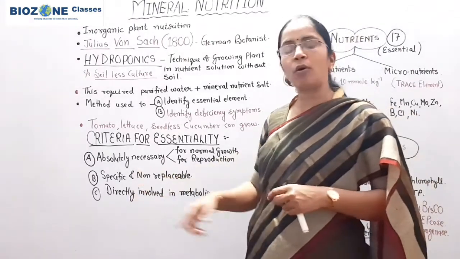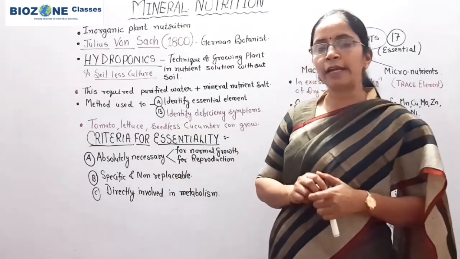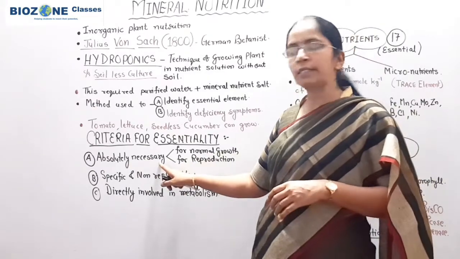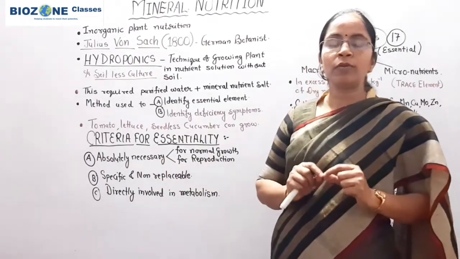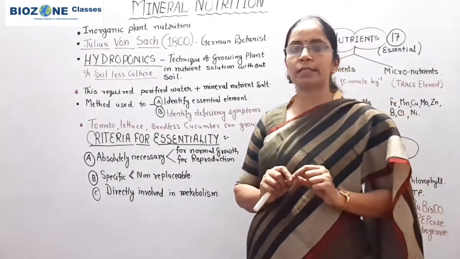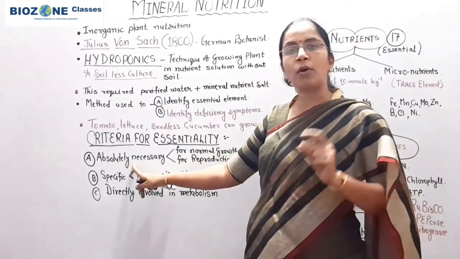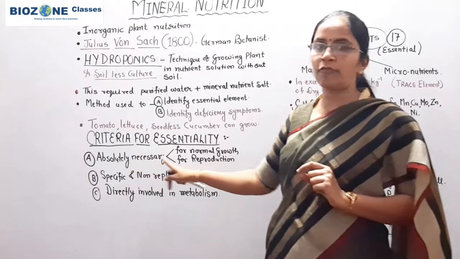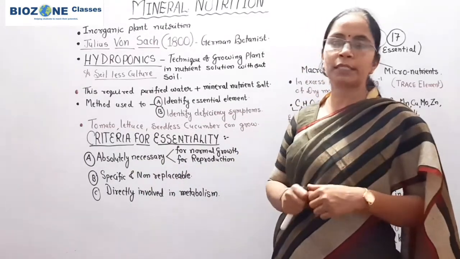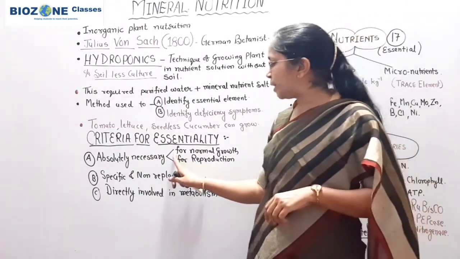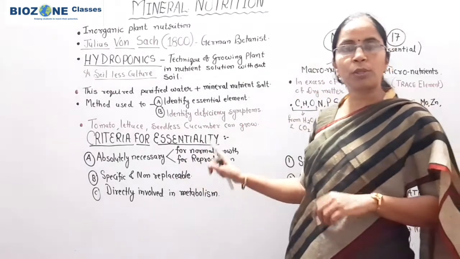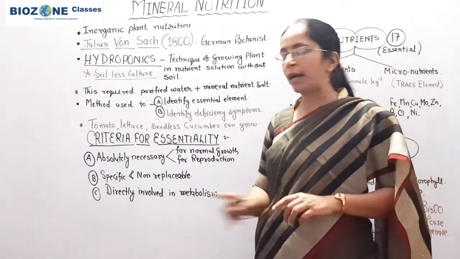First criteria, the absolutely necessary. That means the element which is said to be essential must be absolutely necessary. For what purpose is it necessary? It should be necessary for the normal and healthy growth of the plant.